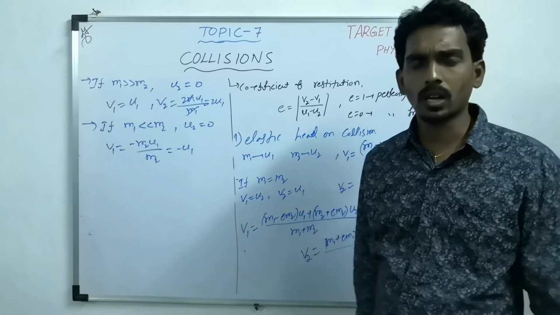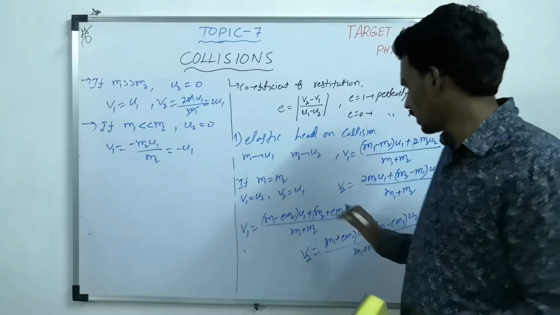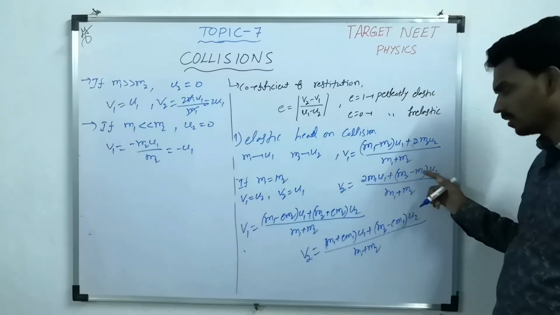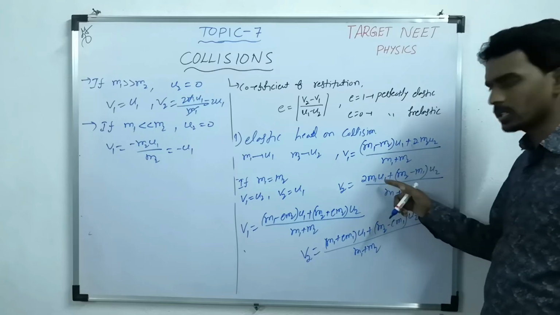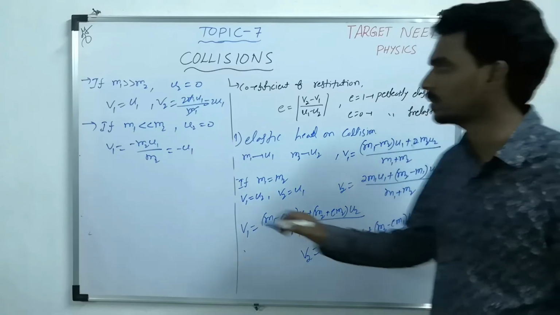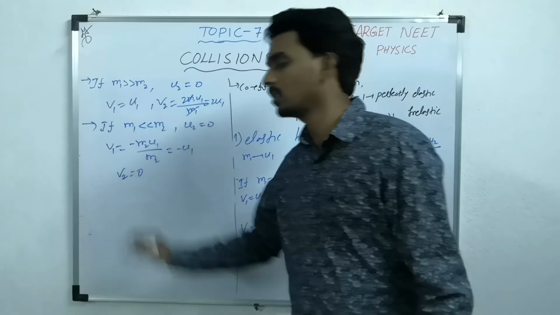Similarly, what happens to the wall? It almost remains at rest. If you consider this term is 0, and M1 is almost negligible, the whole numerator is approximately 0. So V2 is 0.